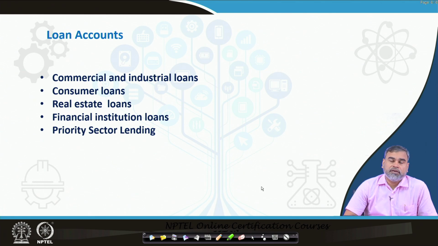These loans are given with a huge discount, or the interest rate against these loans is relatively very small in comparison to the loans given to industry or any kind of commercial setup, or other consumer loans like your education loan, personal loan, or any kind of vehicle loan. So, these are different kinds of loan accounts the commercial banks hold.